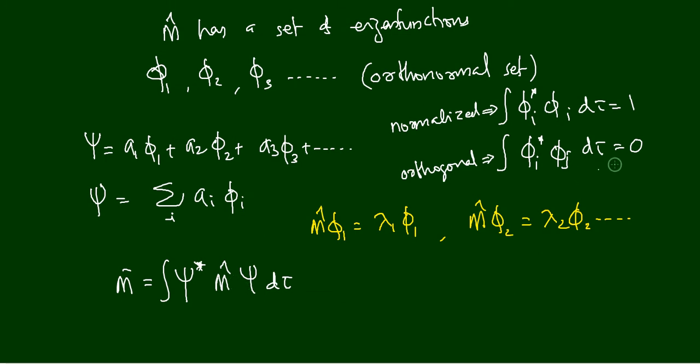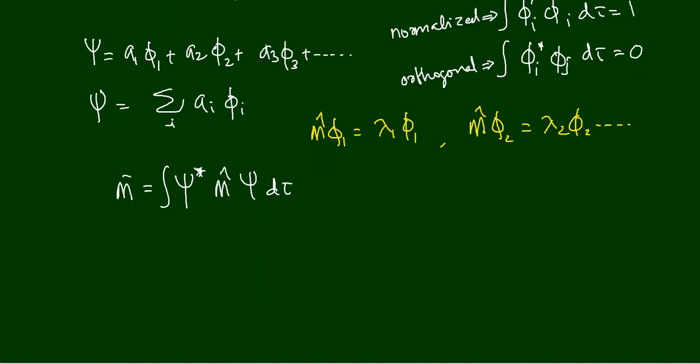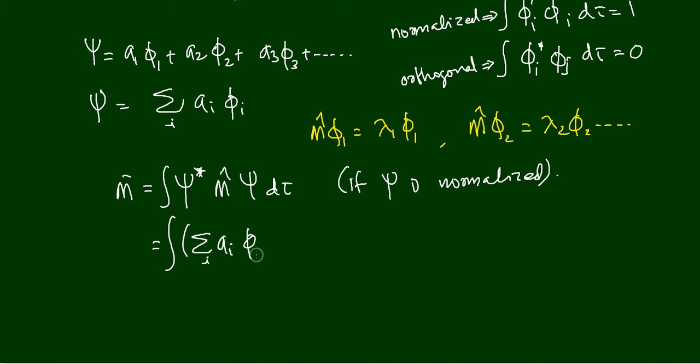Now, what is psi? Psi is equal to sigma i a i phi i. So let me write it like sigma i a i phi i.